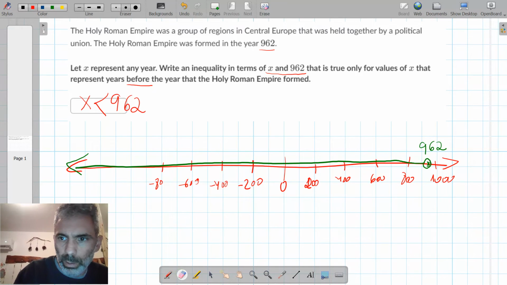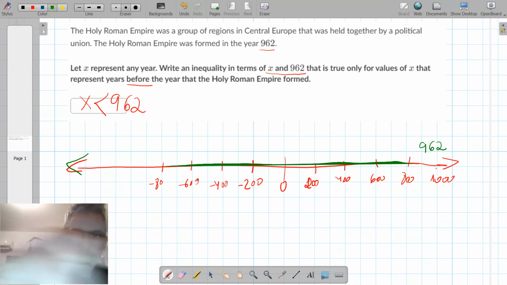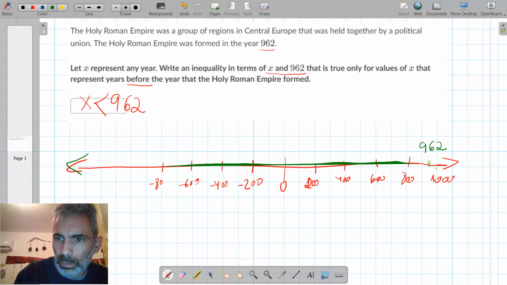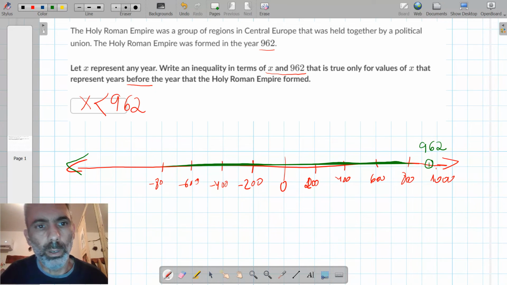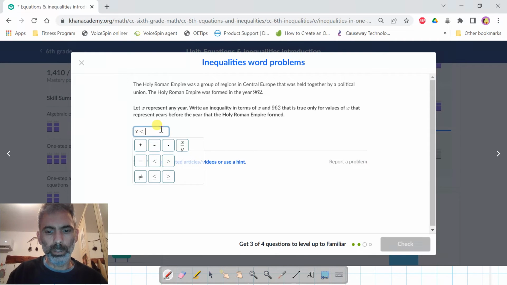Let me make this clear: the circle around 962 is hollow. So x is less than 962. X is less than 962.